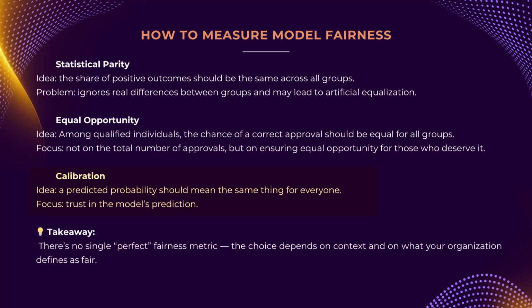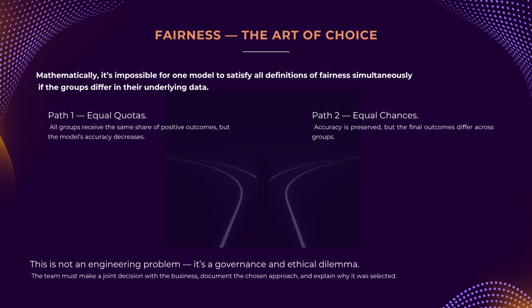If the model predicts an 80% probability of repayment, that number should mean the same thing for everyone. For example, that 8 out of 10 people with this score actually repay their loan, regardless of what group they belong to. Calibration makes the model's predictions equally trustworthy across all groups. So which metric is best?